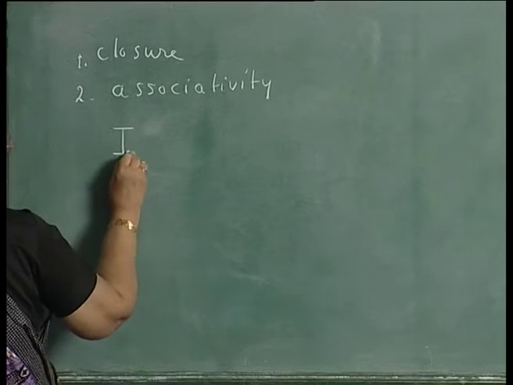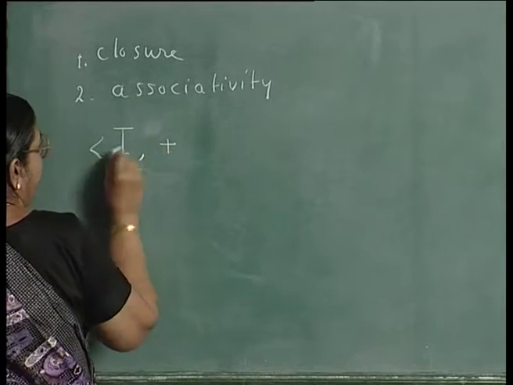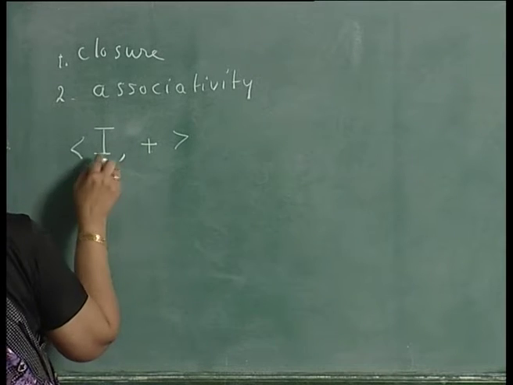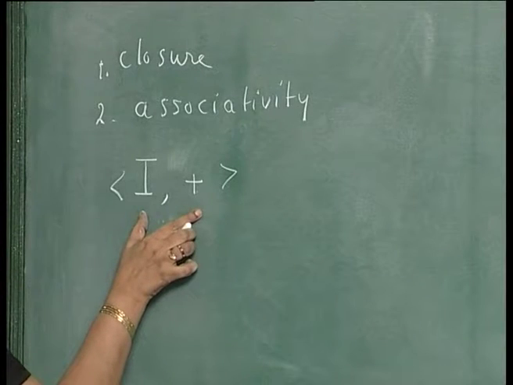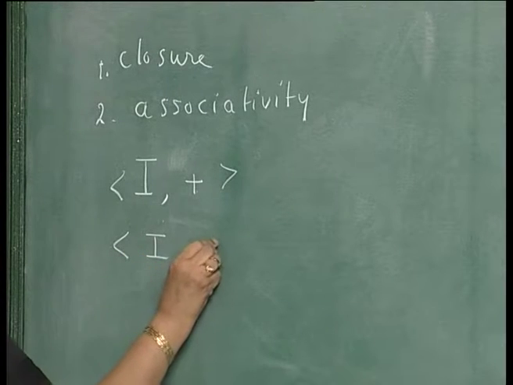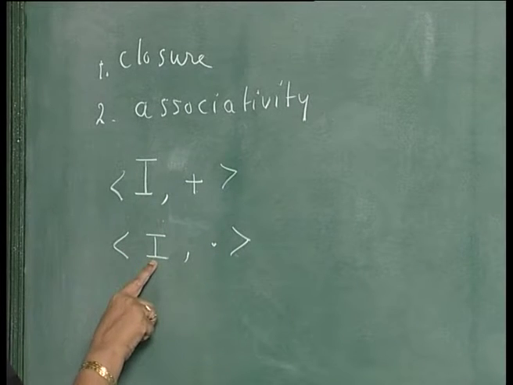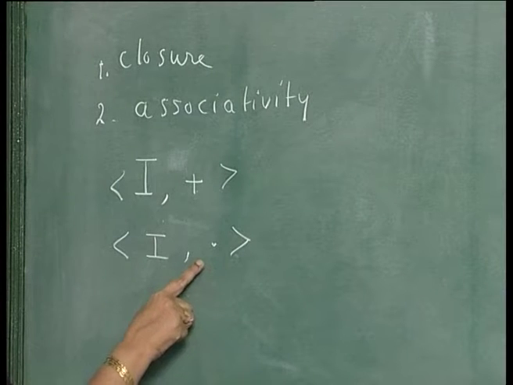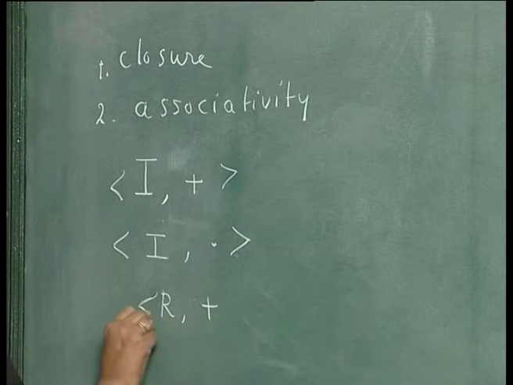If you take the set of integers and the addition operation, you see that if you take 2 integers and perform the operation of addition, the result also belongs to I. So, it is closed under plus, and also associative property holds for addition. If you take integers and then take the multiplication operation, again with respect to multiplication, integers are closed, and also the associative property holds. Similarly, if you take the set of real numbers and plus and so on.